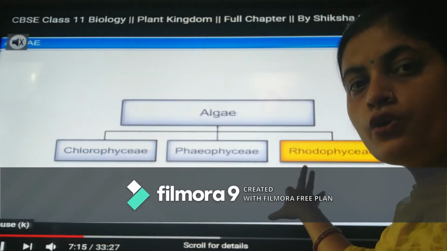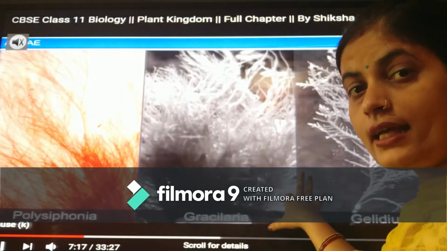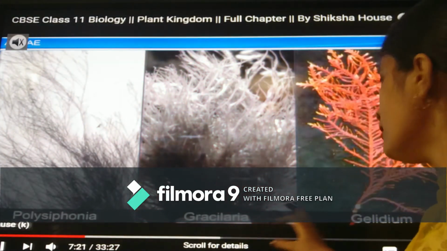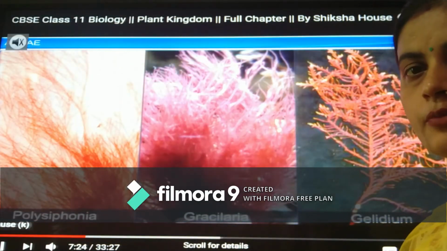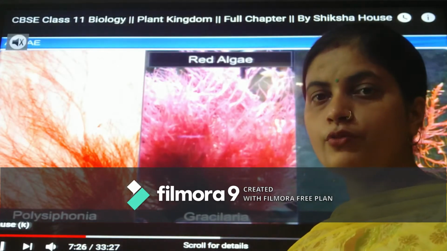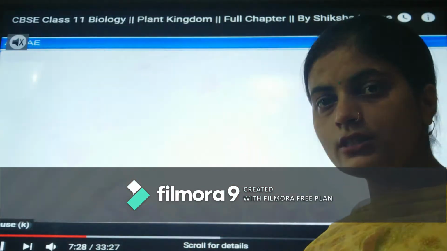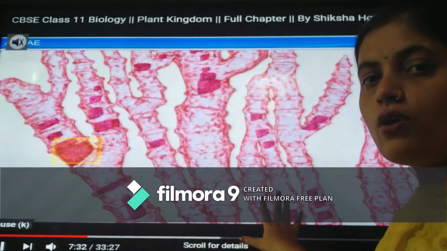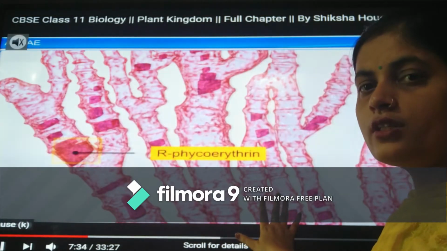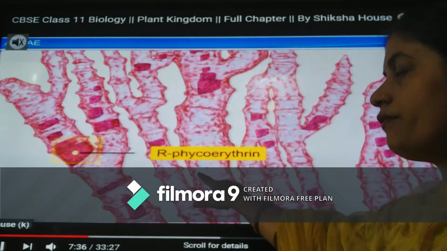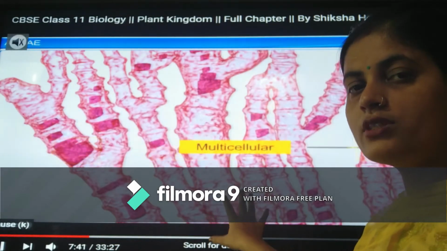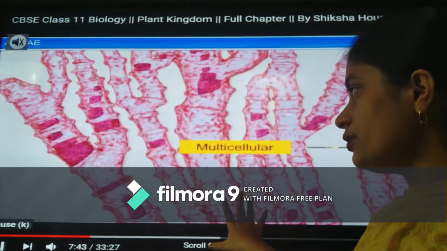Then the next one is Rhodophyceae, that is, red algae as it is known. Examples are Polysiphonia, Gracilaria and Gelidium. These three are members of Rhodophyceae, or members of red algae. The common name is red algae. If we study the structure of red algae, it is called so because of the presence of pigments such as R-phycoerythrin, which imparts it red color. That's why the name red algae or Rhodophyceae is given.